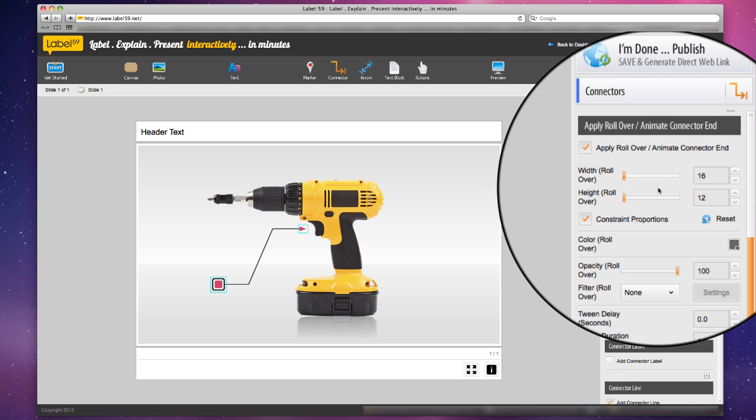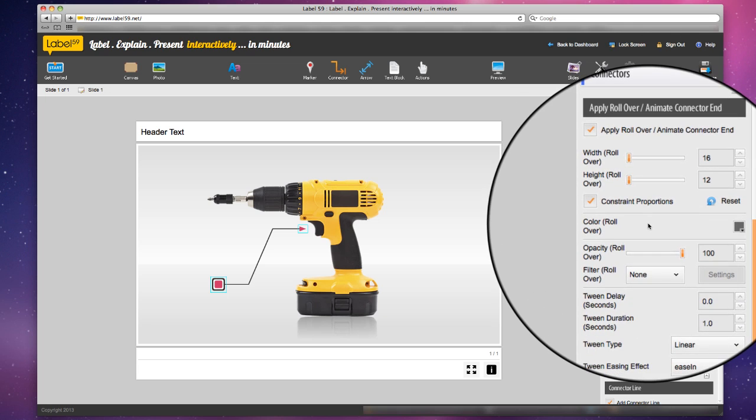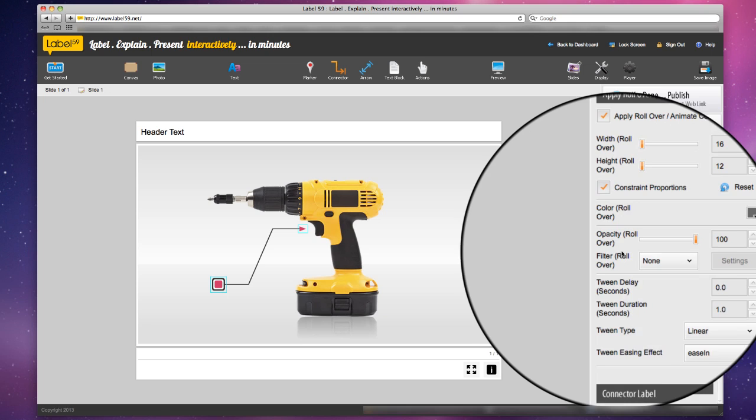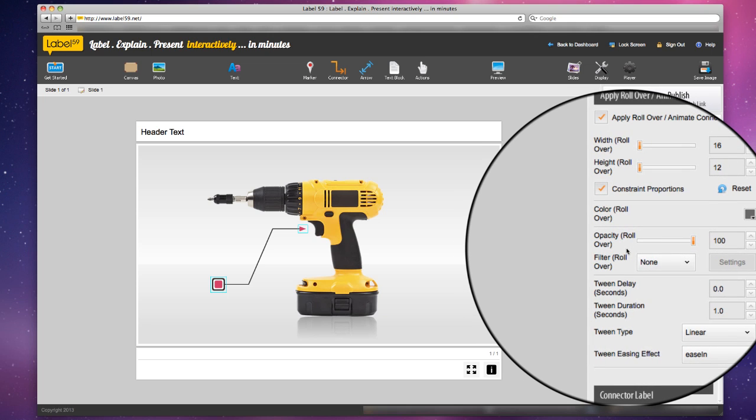Basically how this works, we define a new set of properties for this connector end that come into play when the mouse pointer hovers over the marker. These properties include width, height, color, opacity, rotation, and filter. The rotation property is included only if the connector end is not acting as a pointer. Note that only the properties you change will animate.